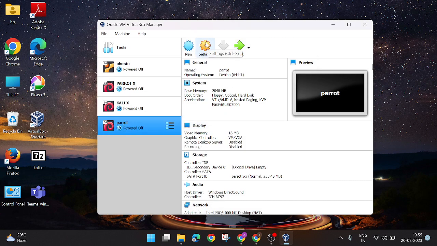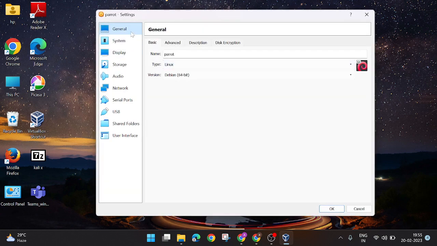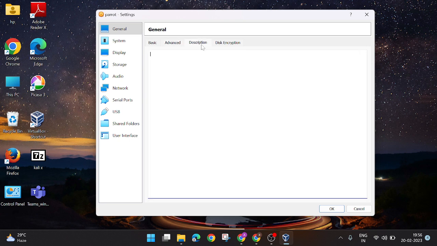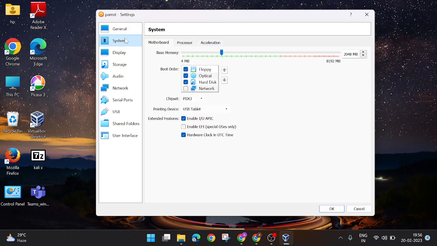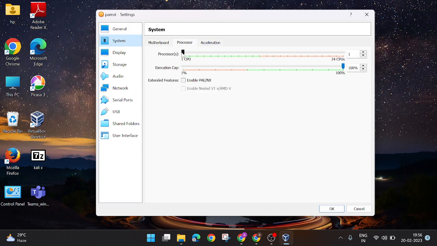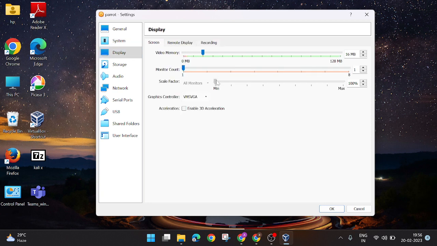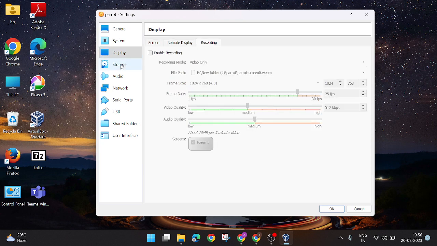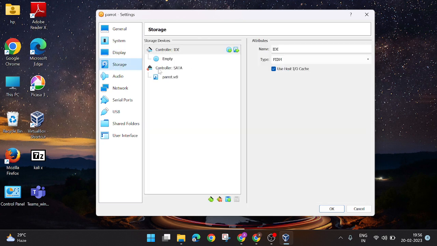Now we'll add the folder which we have downloaded. In General, select Advanced. In Shared Clipboard, click on Bidirectional. In Drag and Drop, also click on Bidirectional. Nothing in these folders. Now in System, set the processor to 4 CPUs. In Display, increase the scale factor to more than 4 bars. Nothing in these.